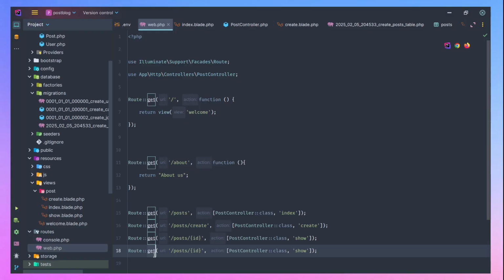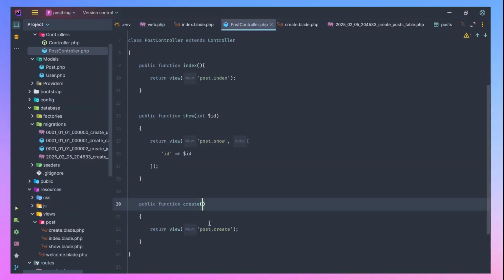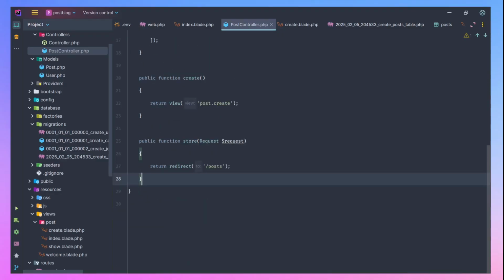So post, then let's put it here. We want to store something, so we'll be using a store method. Then let's come back to our post controller, and here we're going to say we want to store something to the back end.